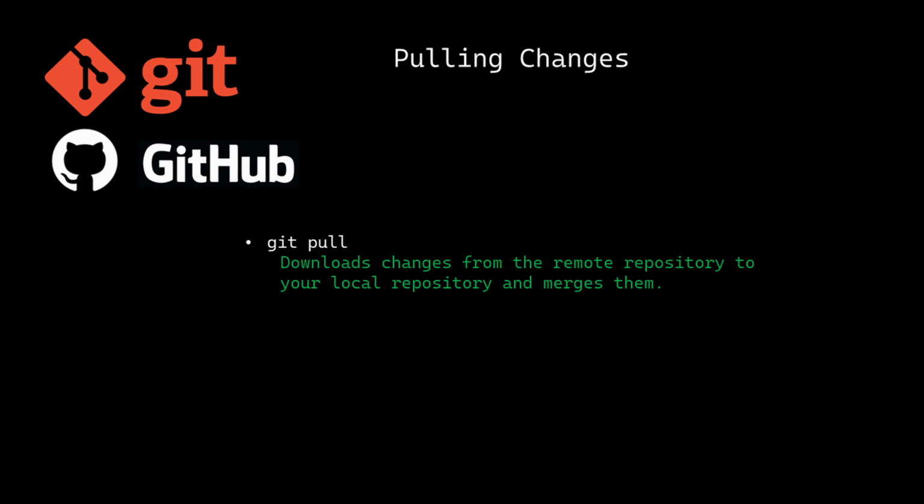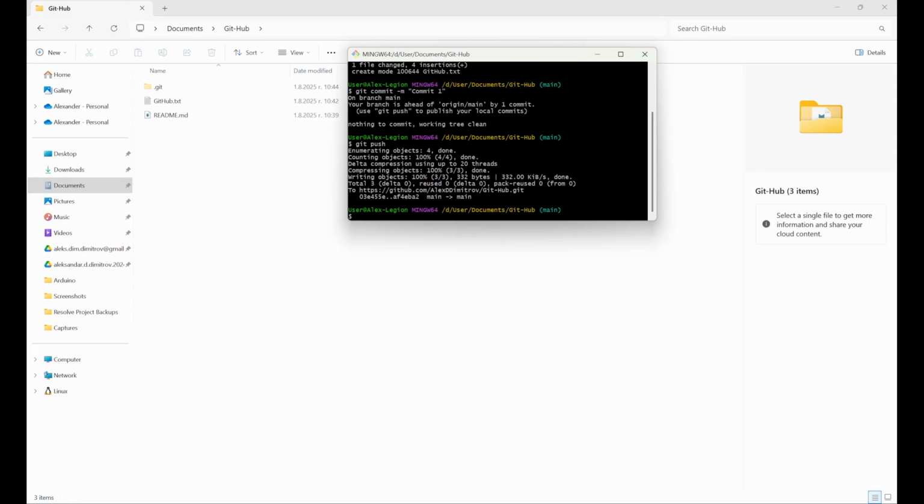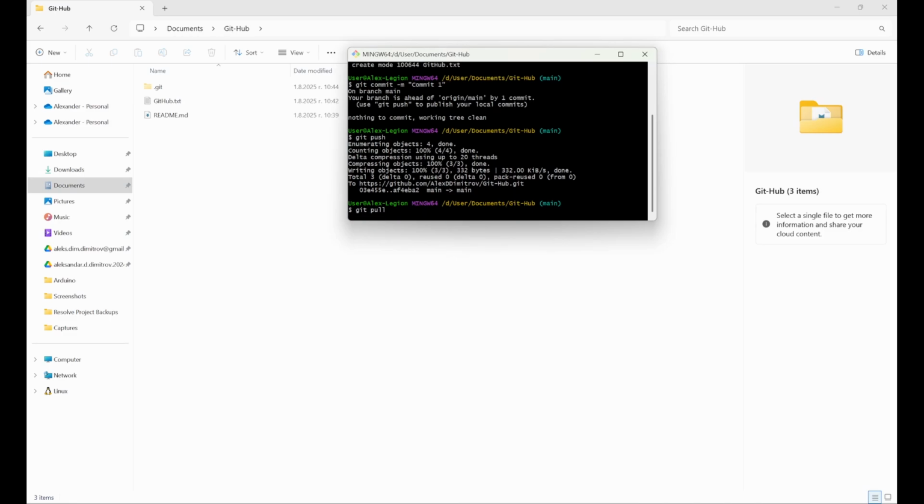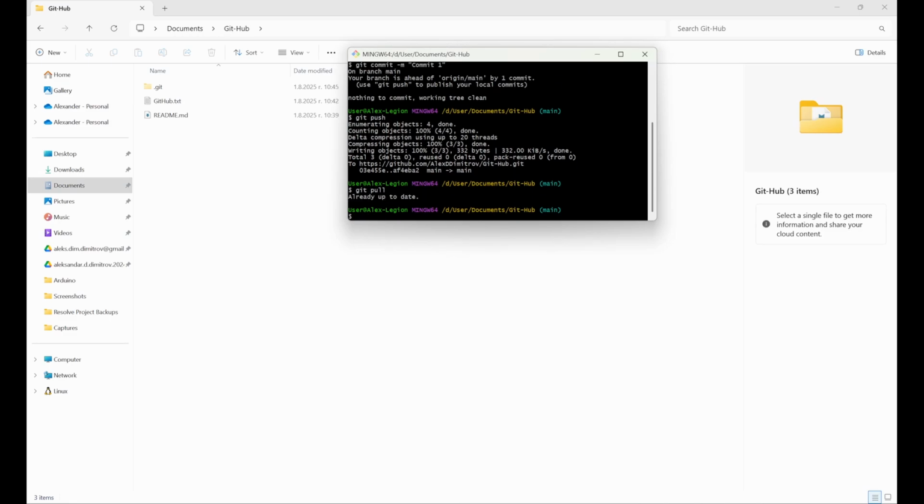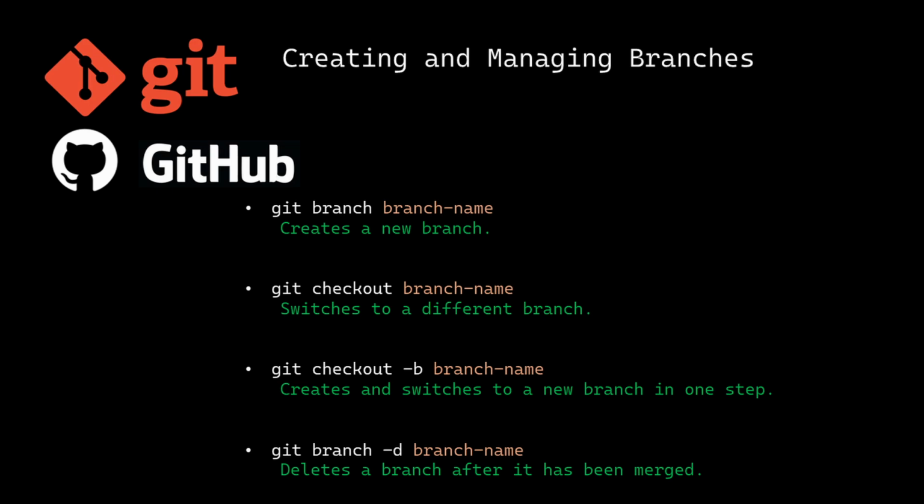You download the changes from the remote repository to your local repository and merge them. This is important to learn before pushing your own changes to avoid any merge conflict. We write git pull, but in this case there are no changed files, so it will say that it's already up to date.